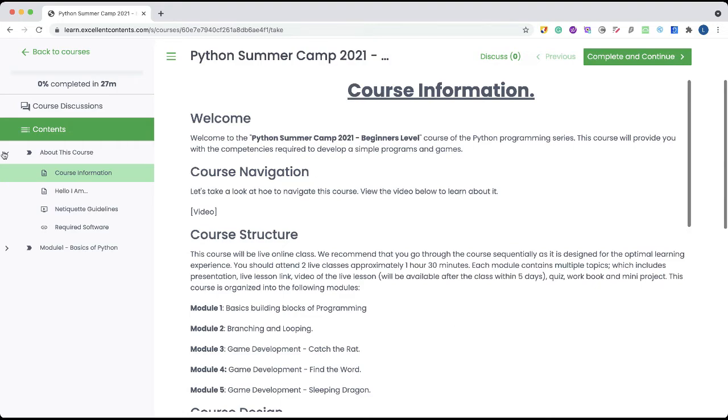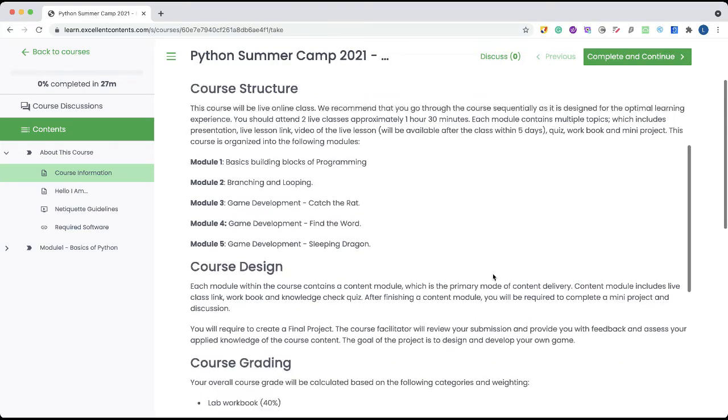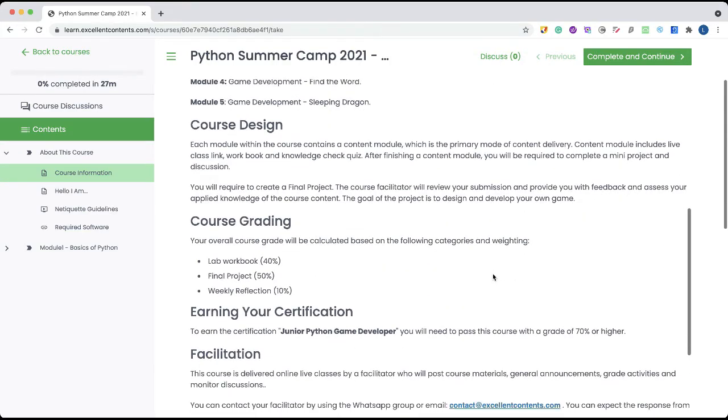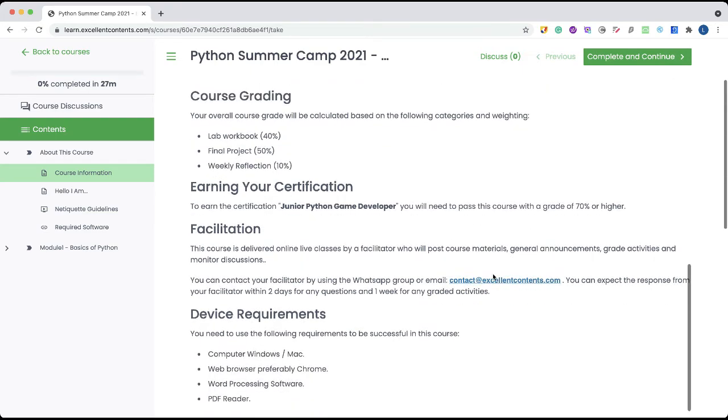In the first part of this course, we have the About This Course section and module 1, and once we start the course, other modules will be added. In About This Course, you will get all the details about the course, including the details that we are talking about now. Here you will know the structure of the course and how it has been designed, how it will be graded, how to earn your certificate, how to contact the facilitator, and what the device requirements are.